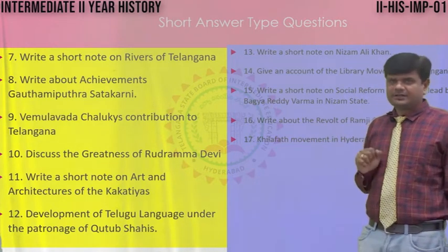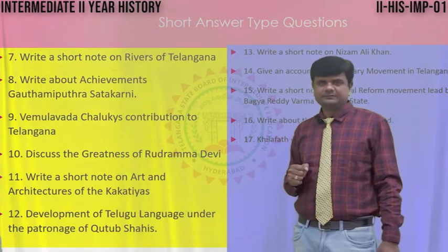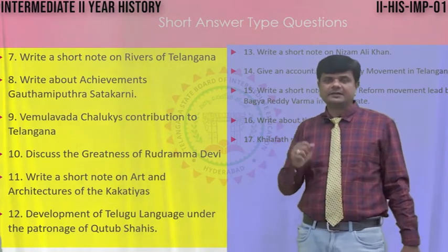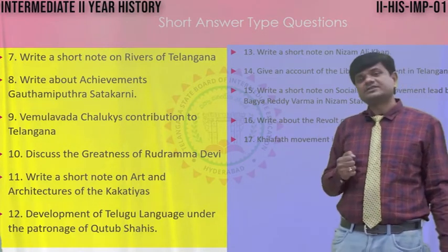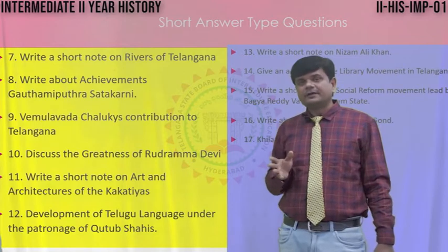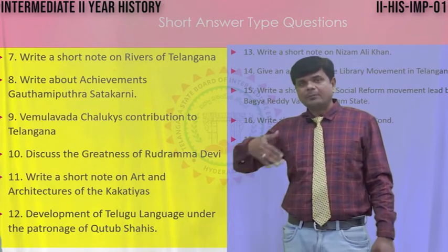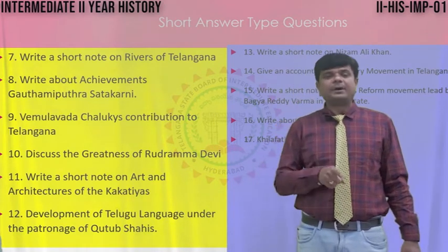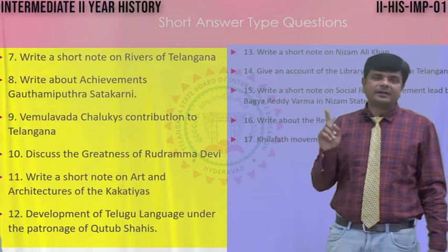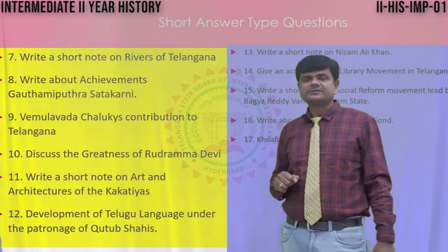Kakatiya art and architecture. Kakatiya architecture is nothing but Vesara architecture. There are 3 architectures: Dravida, Vesara and Nagara. Kakatiyas followed Vesara architecture. Here you observed the important temples of Kakatiya. Whenever you are writing about their art and architecture, you mention here Ramappa temple and 1000 pillar temple. These 2 important temples.